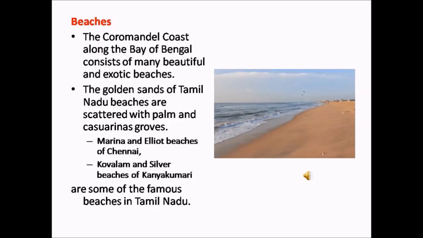Groves means trees which are grown close together. Marina and Elliot beaches of Chennai, Elliot Beach, which is commonly called Besant Nagar Beach, Kovalam Beach and Silver Beach of Kanyakumari are some of the famous beaches in Tamil Nadu.